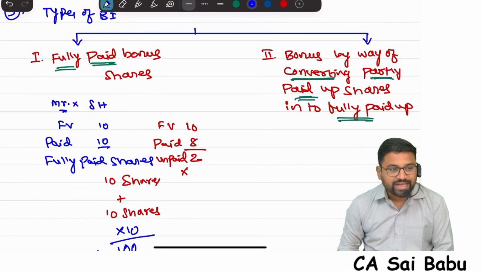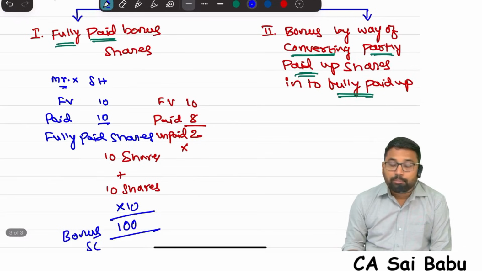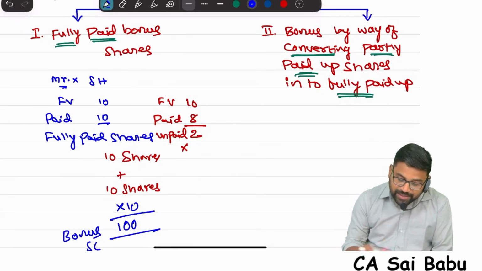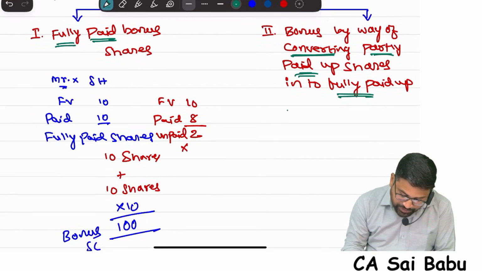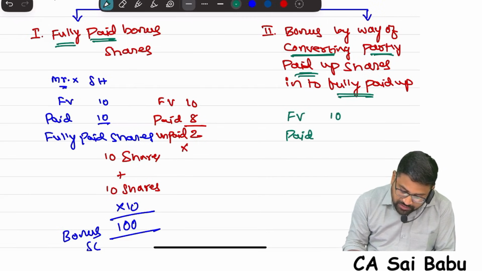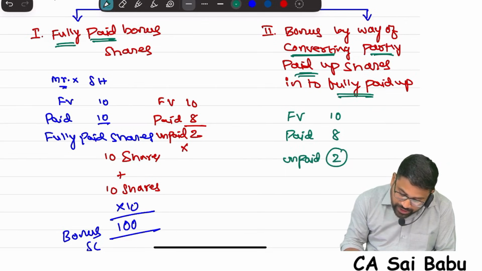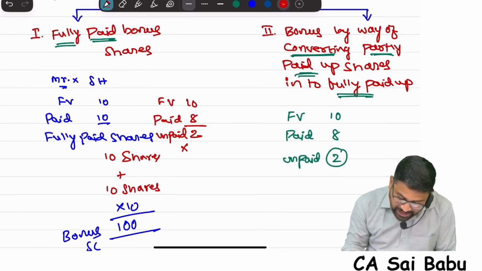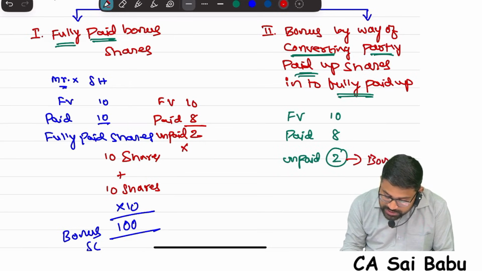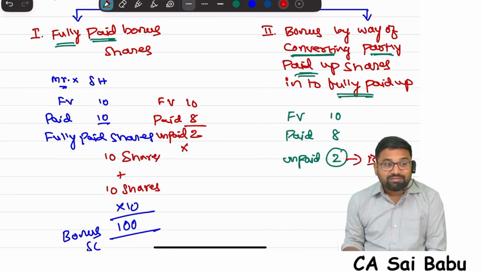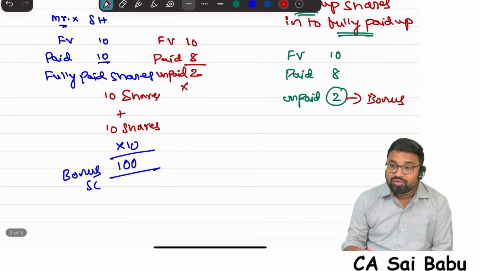Sir, what is the second category? See this. Second category, bonus by way of converting partly paid into fully paid shares. Now, interesting. Listen. Suppose there is a shareholder. Face value of the share 10 rupees, paid 8 rupees. How much is the unpaid amount? 2. Now, in the second category, this unpaid amount of 2 rupees will be given in the form of bonus. That means they will make your partly paid share into fully paid.